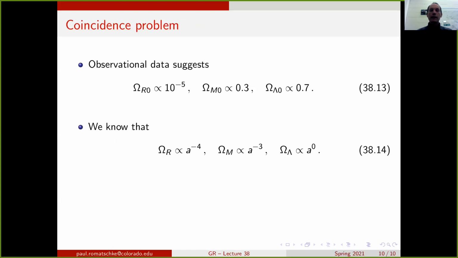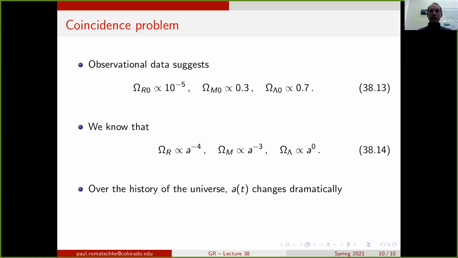We also know that these different forms of matter scale differently with the scale factor of the universe. Radiation scales as the -4th power of the scale factor, matter as the -3rd power of the scale factor, and dark energy scales as a constant in the scale factor.